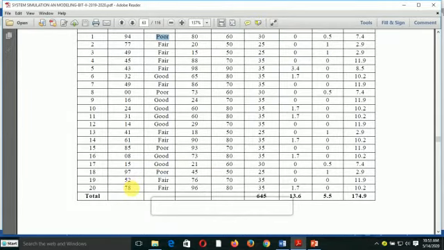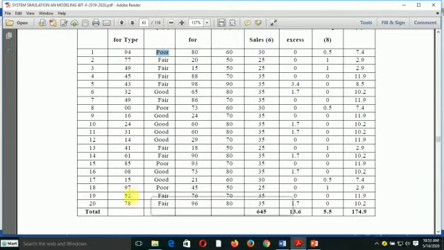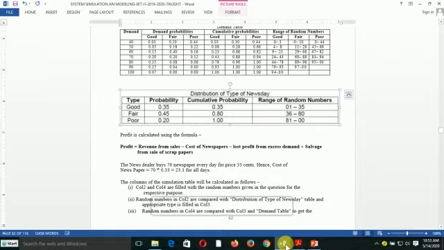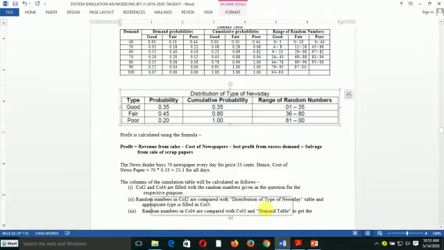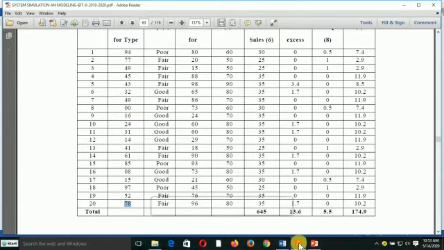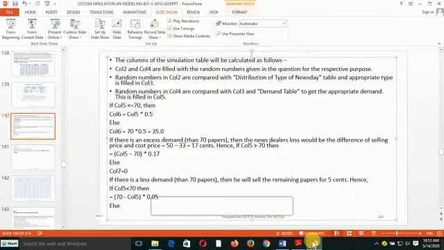I take the last one, column 2, this 78. Which range does it fall in? It falls in the range 36 to 80 here. So it is fair. Let's check, it is fair here. Okay, it is very good. So you can fill the other columns, or other values, in the same way.